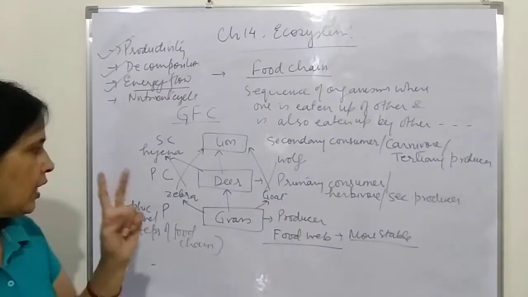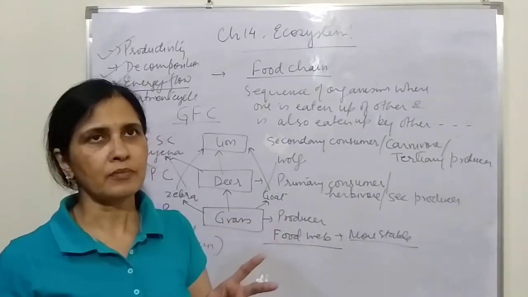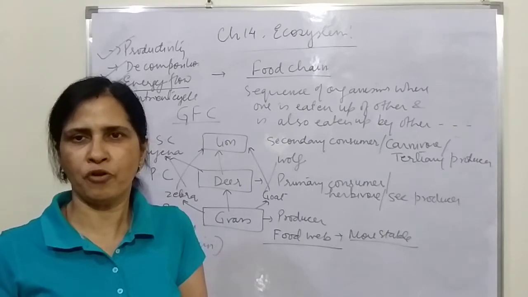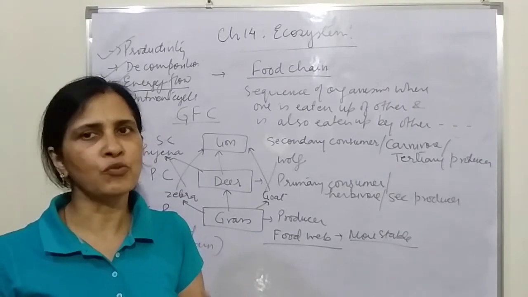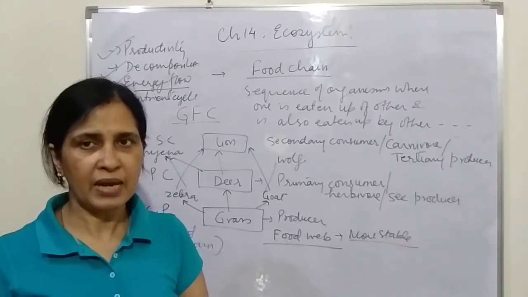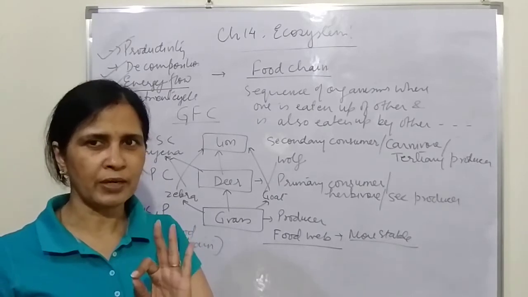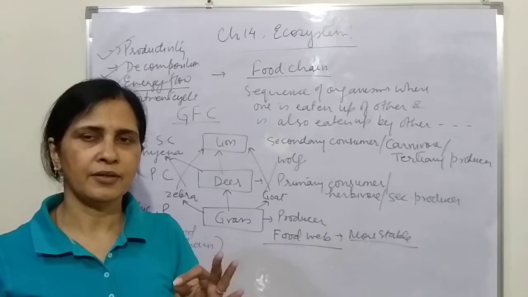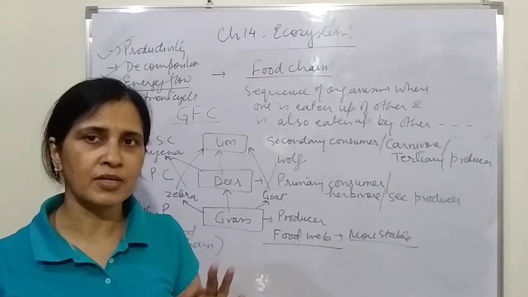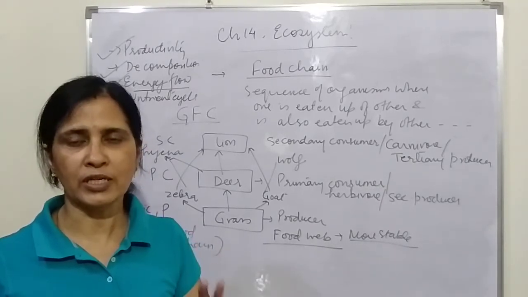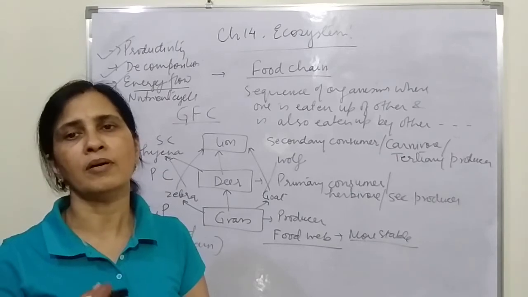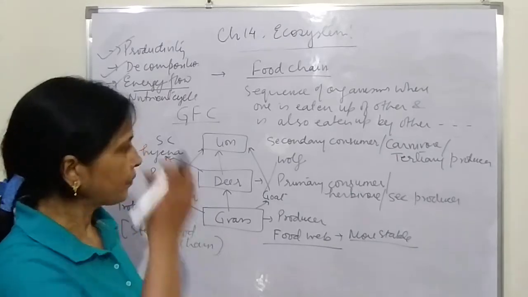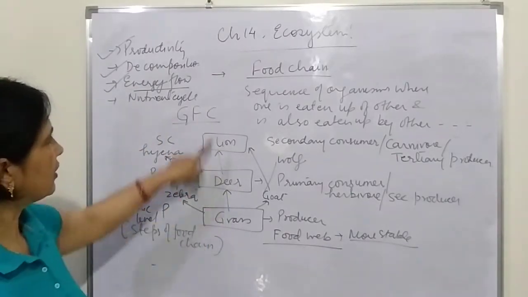That is number one. Now try to make a food chain having the maximum number of organisms in it, and you will find that you won't be able to. Try to make at least three food chains with the maximum number of members in them, and then tell me how many members there are in each food chain. You should make a chain of maximum organisms. So this is the food chain.